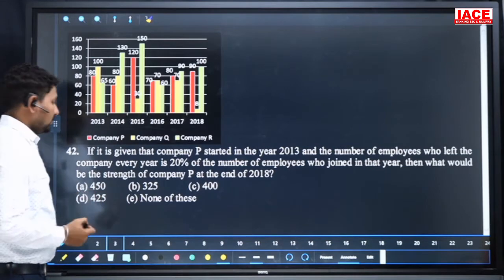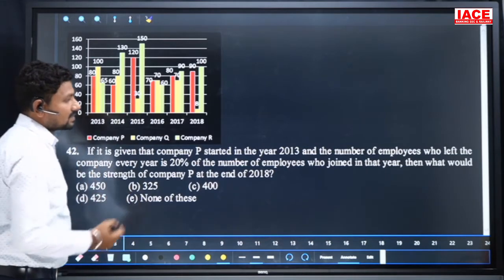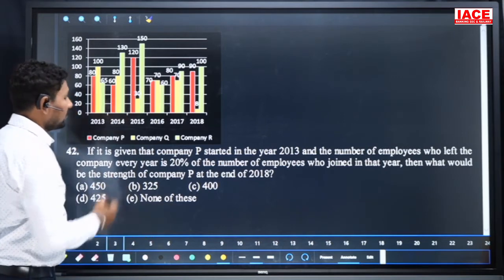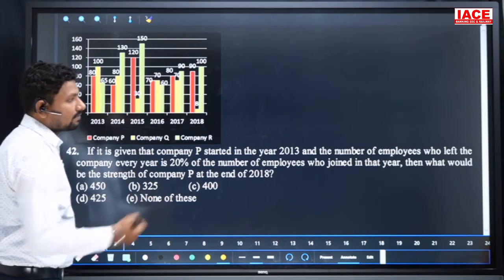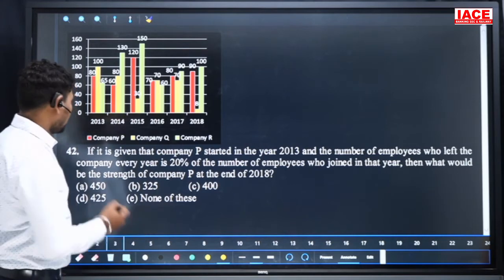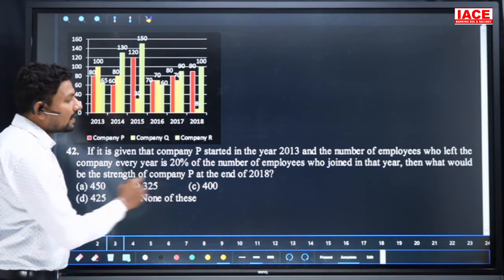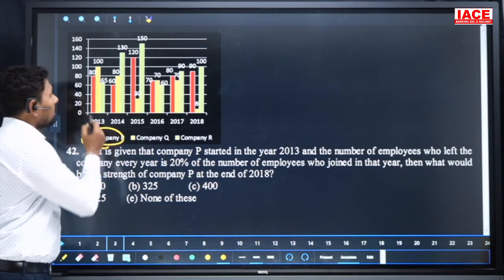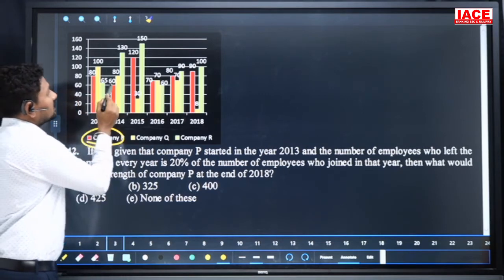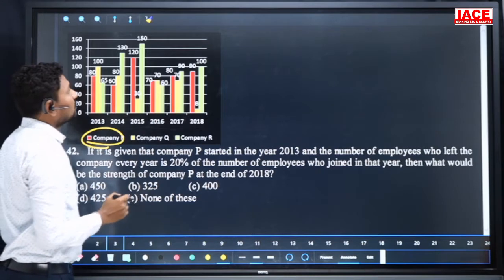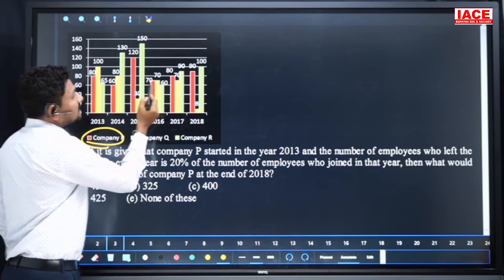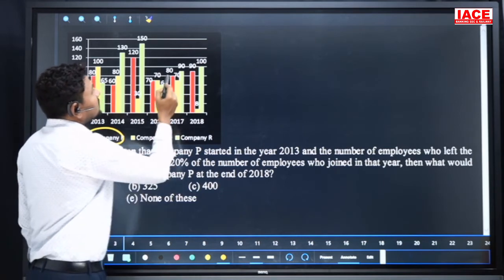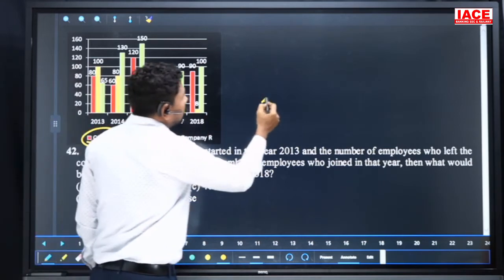Question number 42. If it is given that company P started in the year 2013 and the number of employees who left the company every year is 20% of the number of employees who joined in the year, then what would be the strength of the company P at the end of 2018? Only the P value is required, and P belongs to red color. 80 plus 60, 140, 140 plus 120, 260, 260 plus 70, so 330, 330 plus 80, it is 410, 410 plus 90, it is 500.